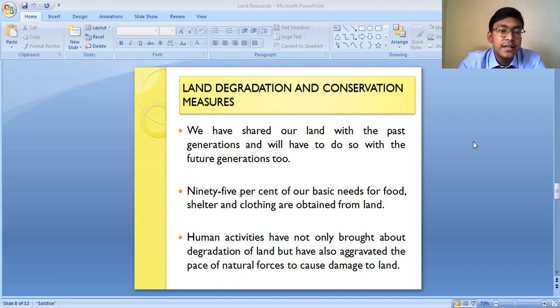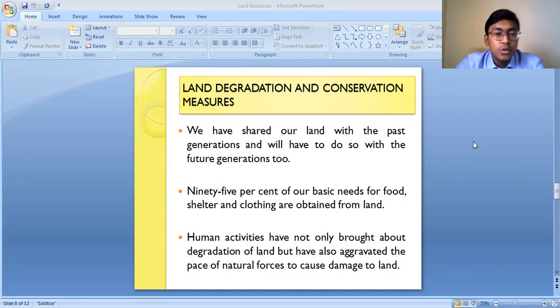Because there are many cases coming up nowadays, like we can see a decrease in the fertility of the soil. The soil becomes unutilizable. Much of the land gets degraded because of soil erosion and so on. So these are the different outcomes of land degradation, which need to be solved, which need to be sorted out. So for that, first of all, we must be aware of the causes of land degradation, so that according to the causes we can find the conservation techniques to mitigate these problems of land degradation.